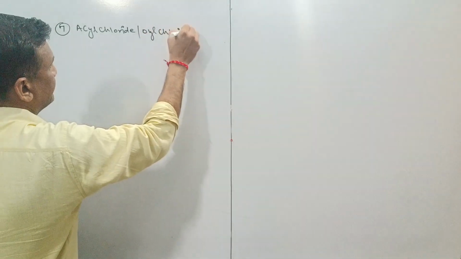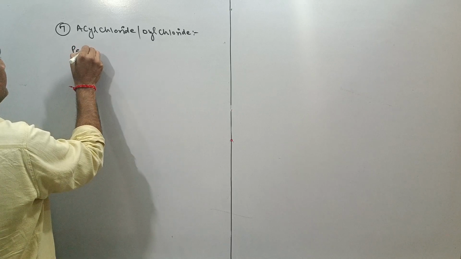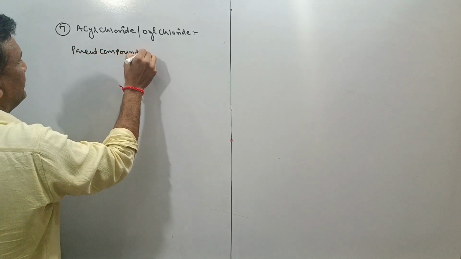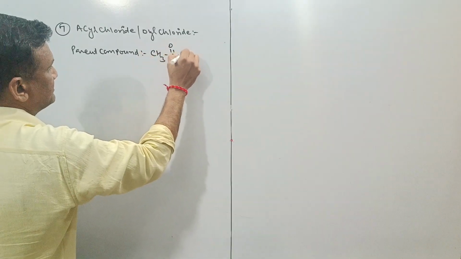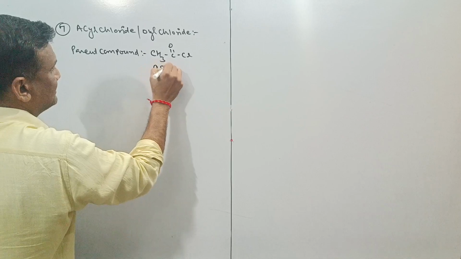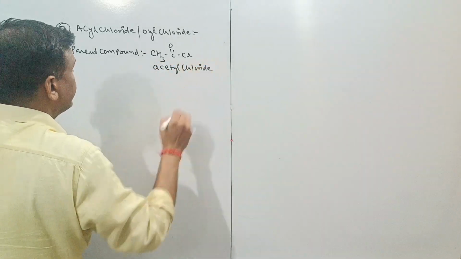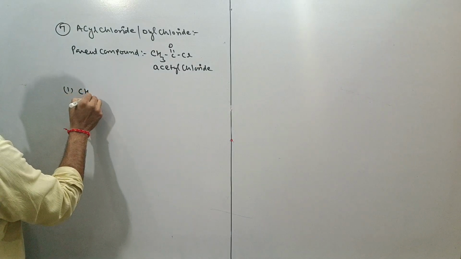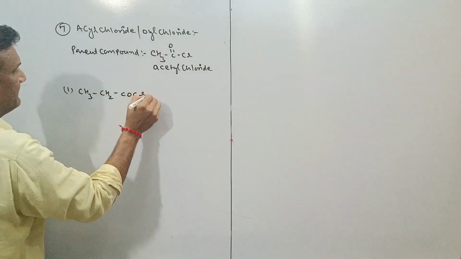Regarding this, the parent compound will be CH3COCl, called acetyl chloride. If we go with the compounds, then we can take as a practice CH3CH2COCl.